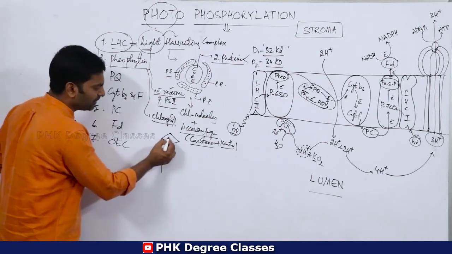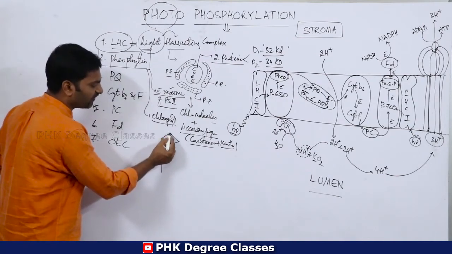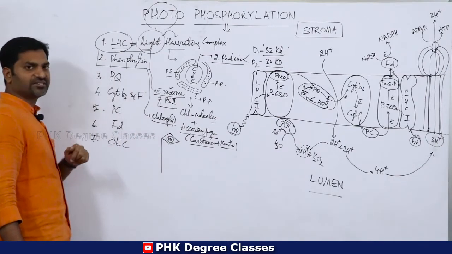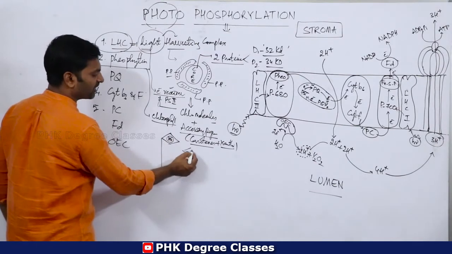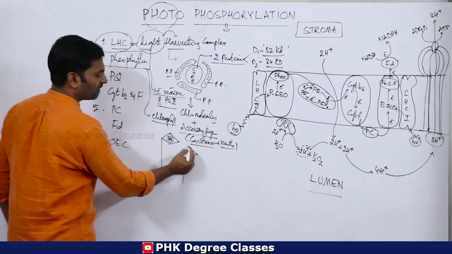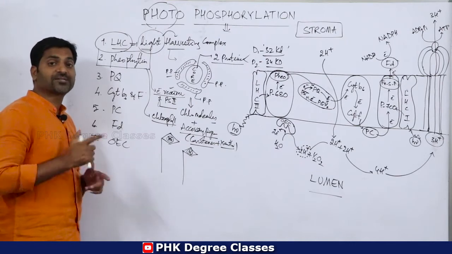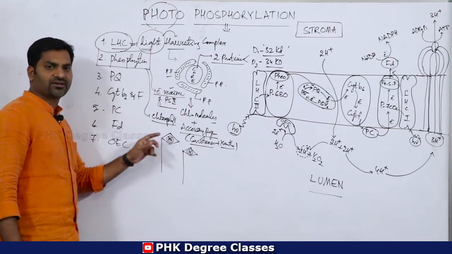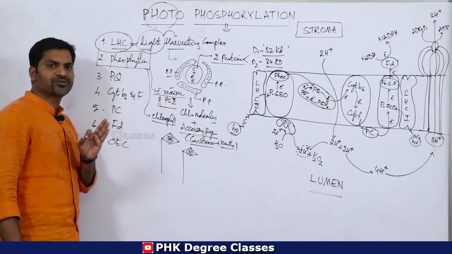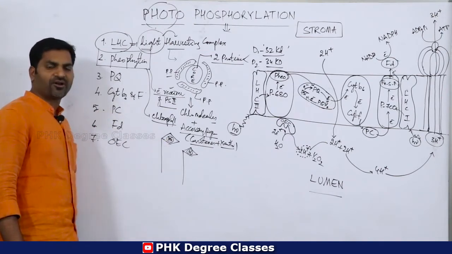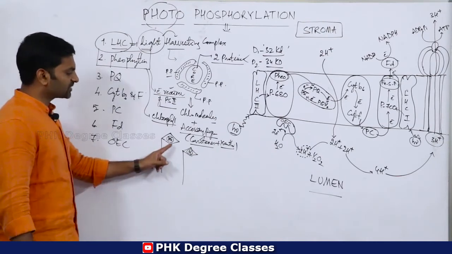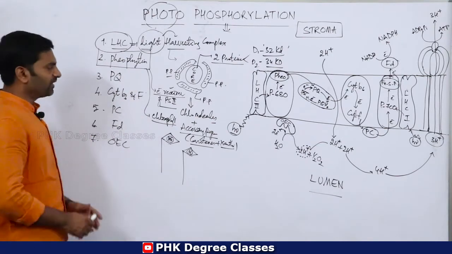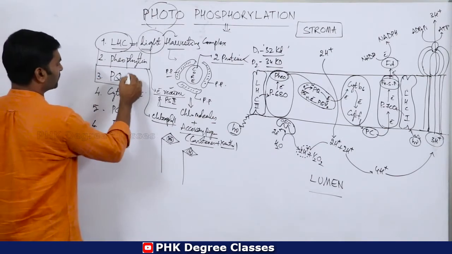In the middle of the porphyrin ring in chlorophyll we have a magnesium atom. But in pheophytin there is no magnesium. Remember, in pheophytin we have hydrogens, H plus, in the middle of the porphyrin ring, but in the chlorophyll structure there is a magnesium atom in the middle of the porphyrin structure. This is the major difference between chlorophyll structure and pheophytin. Clear?